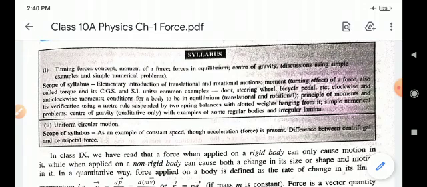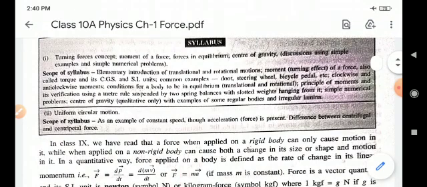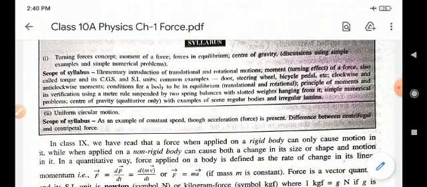It may be defined as a push or pull which changes or tends to change the state of rest or uniform motion or direction of motion of a body. A force can cause an object with mass to change its velocity, which includes beginning to move from a state of rest. That is, to accelerate.